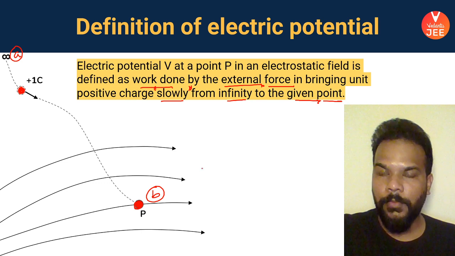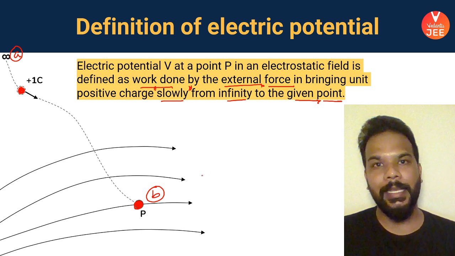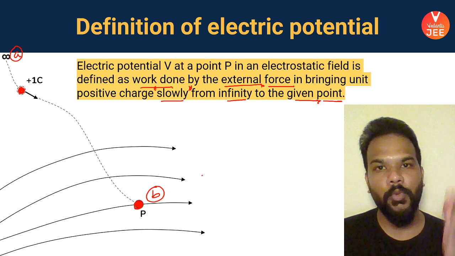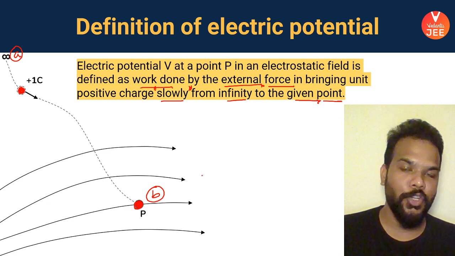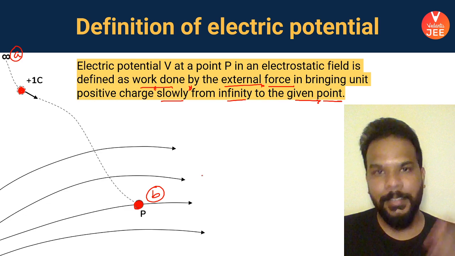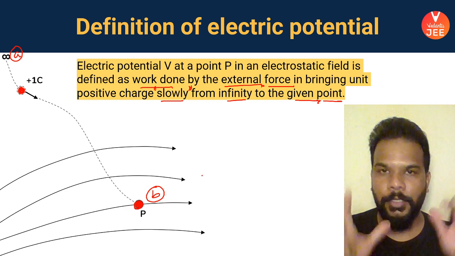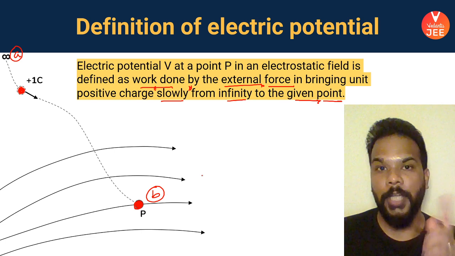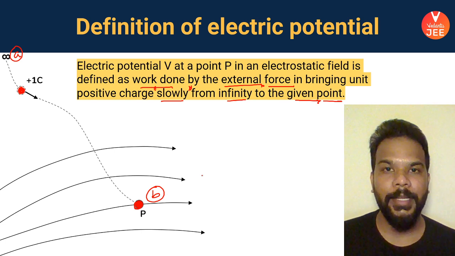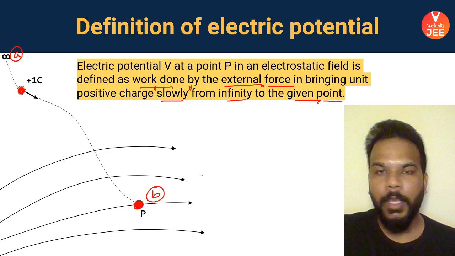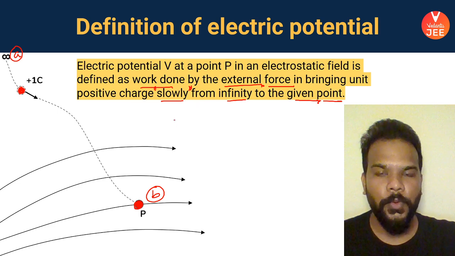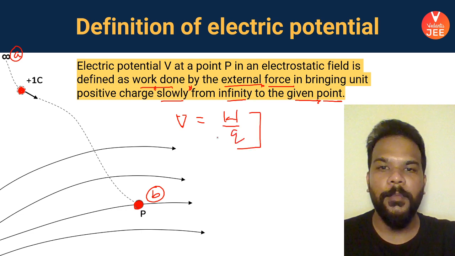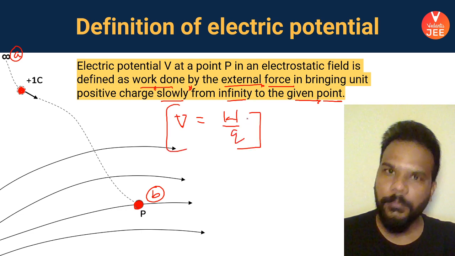So we are specifically talking about a particular case of work being done in making a body move from point A to B, but point A is at infinite separation, and point B is a point which is present in the electric field of an external charge. And the charge which is moved from infinity to this point P is also a specific charge. Its magnitude is 1. That means we are basically trying to define the potential as work done in bringing a unit positive charge from infinity to a given point.